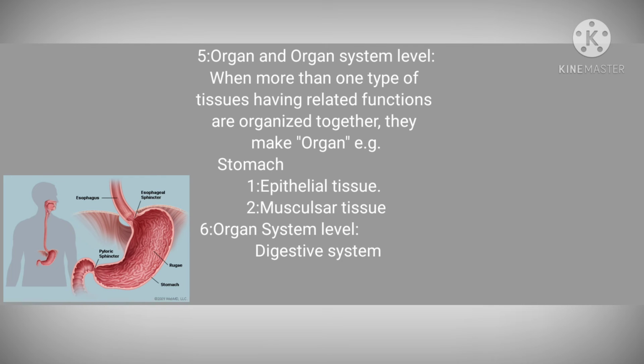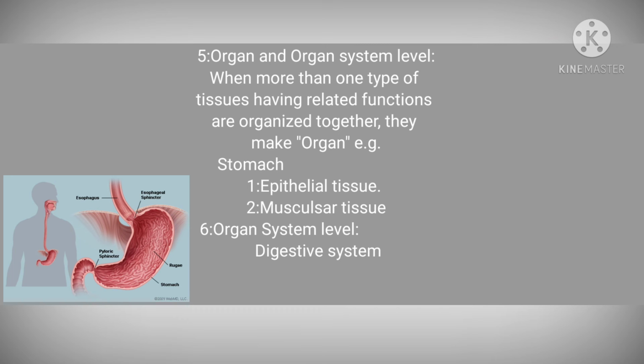Okay, the next level of organization that is present in higher organisms is the organ system level. In this level, different organs having similar functions are organized in the form of an organ system. Each organ carries its specific function, and the function of all the organs present in the system becomes the function of the organ system.